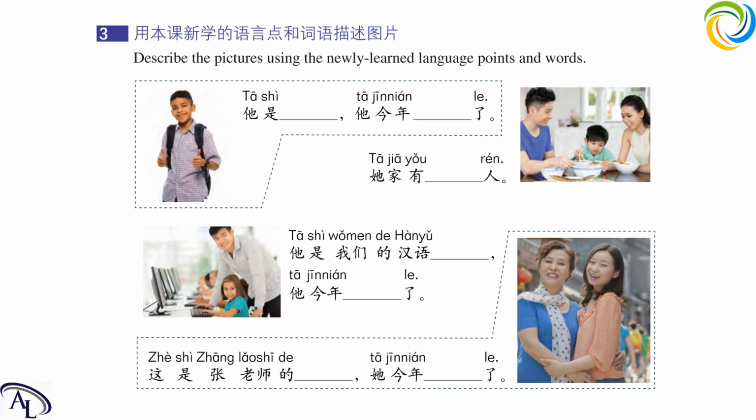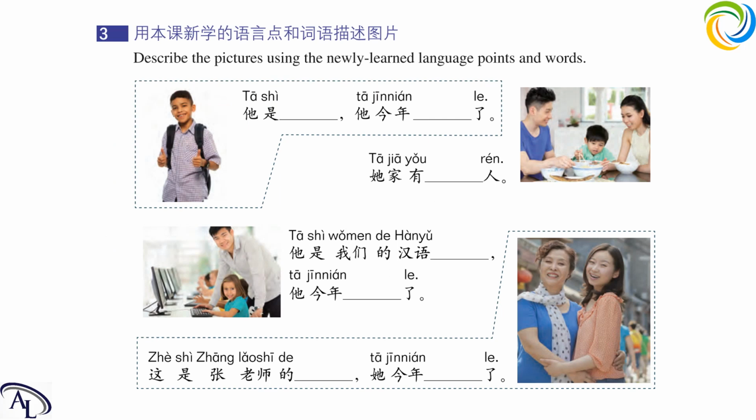他今年 what 了? So first one, we can see he looks like a student, right? There is a backpack here. So how to say student? It is 学生, right? So 他是学生. And let's try to say, how old is he right here? 今年, this year, how old is he? He looks like 10 years old. So we might say 他今年10岁了。Okay, next question.